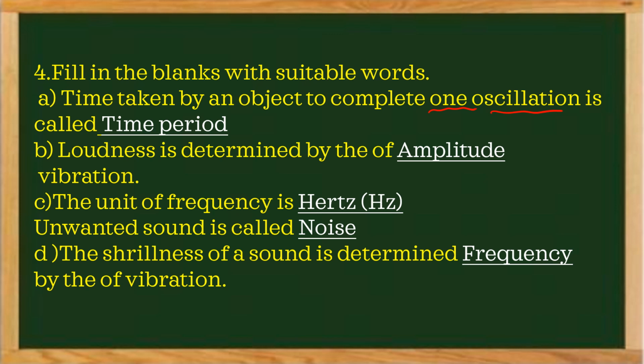First one, time taken by an object to complete one oscillation is called time period. Loudness is determined by amplitude of vibration. The unit of frequency is Hertz, symbol Hz. Unwanted sound is called noise. The shrillness of a sound is determined by frequency of vibration. Okay, next we will go to the next question.